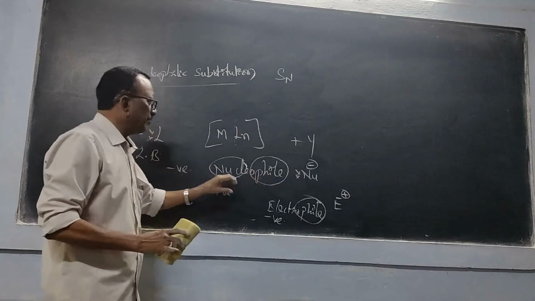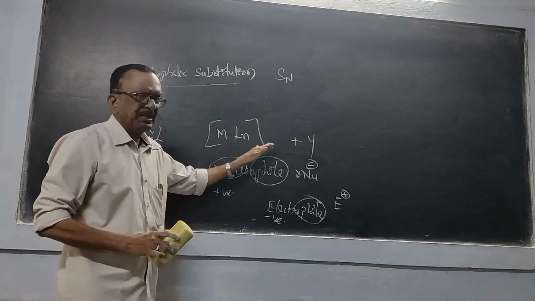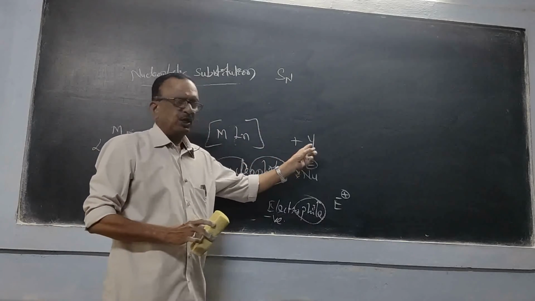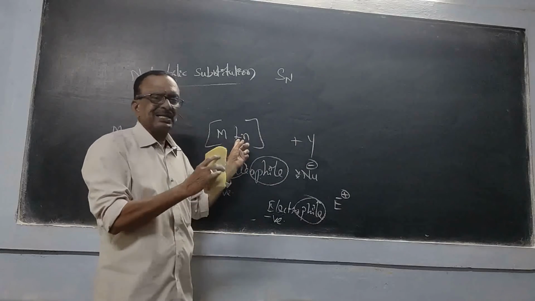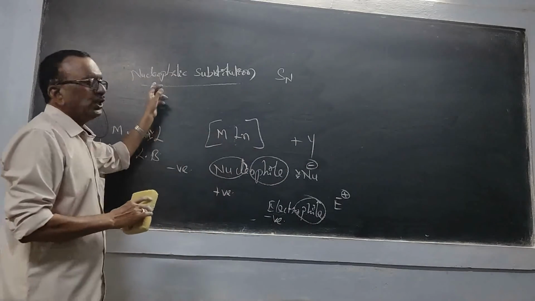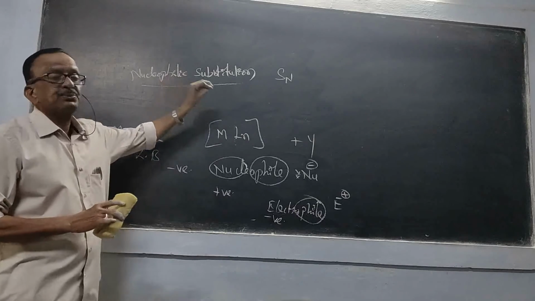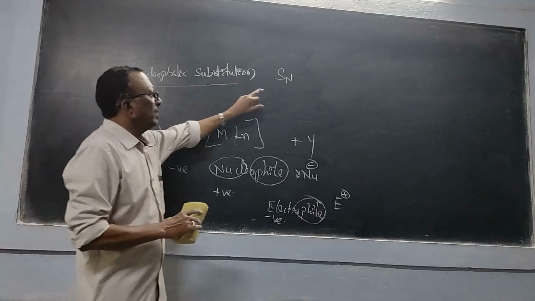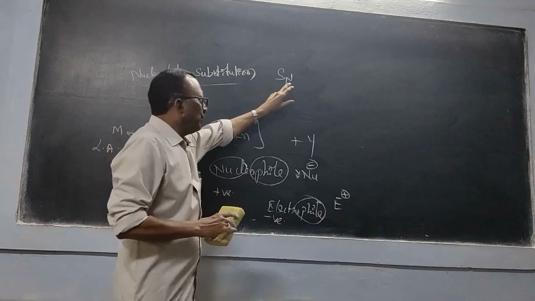That's why we say one nucleophile present in a complex is replaced by another nucleophile. So this is also a substitution, and we consider this ligand a nucleophile. That's why the substitution is called a nucleophilic substitution process, represented by the symbol SN.